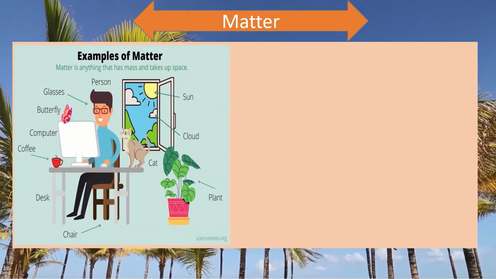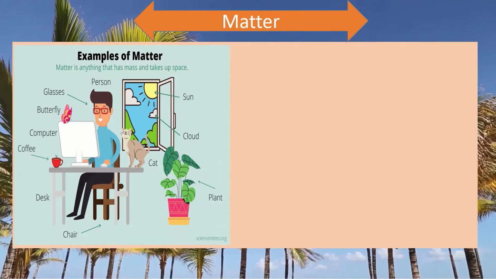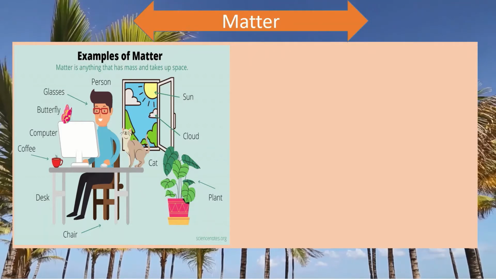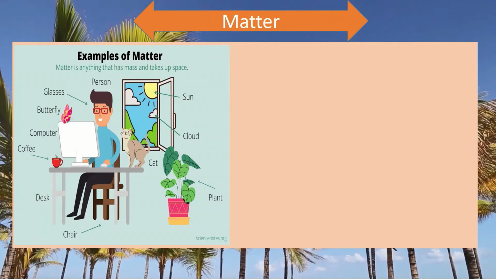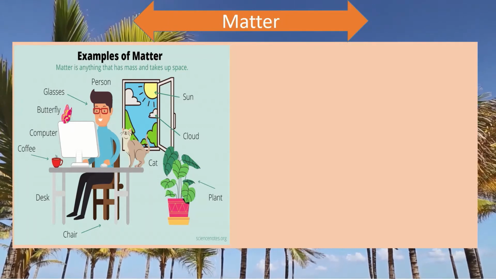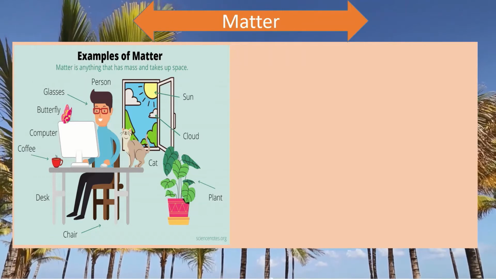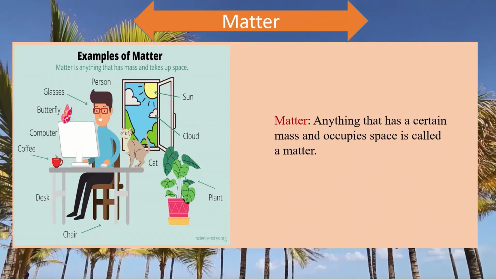Why? Because these things have mass and they take place. They occupy some place. So, a matter has two special characteristics. That is, a matter has mass and matter can occupy a space. So what is matter? Anything that has a certain mass and occupies space is called a matter.